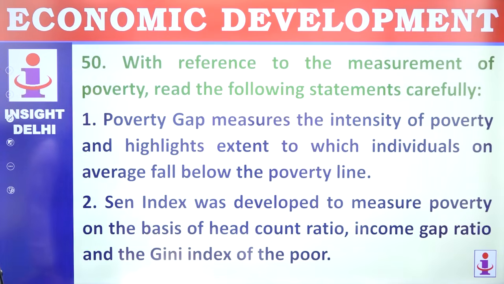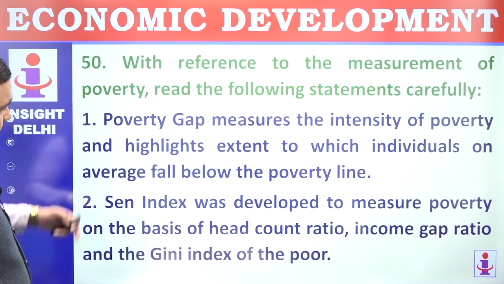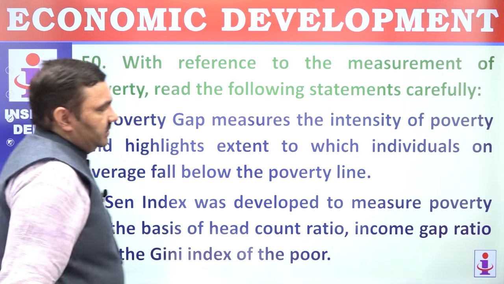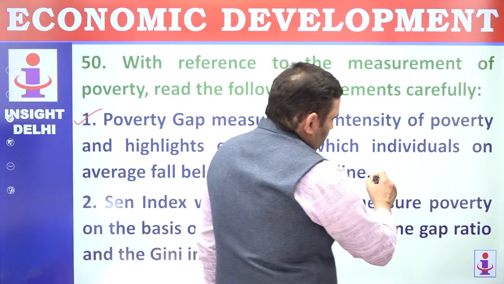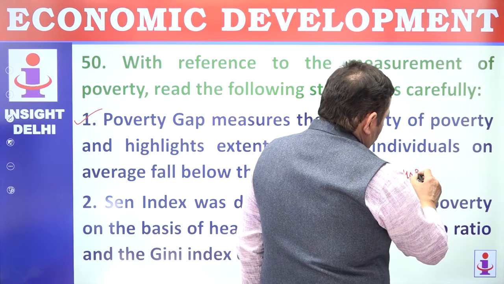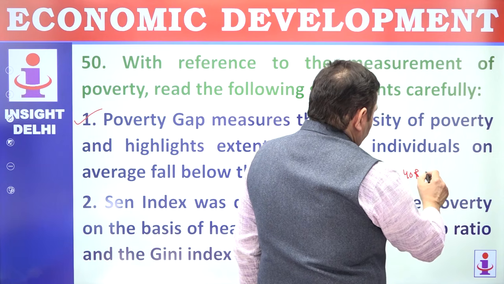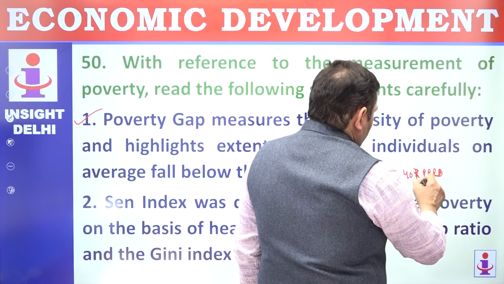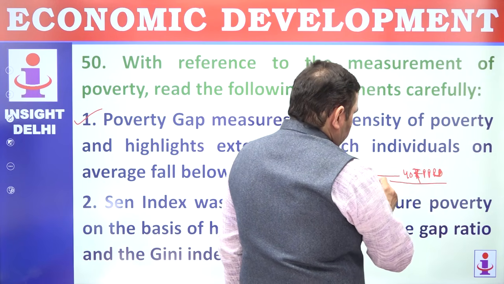50. With reference to measurement of poverty, read the following statements carefully. Poverty gap measures the intensity of poverty and highlights extent to which individuals on average fall below poverty line. Poverty gap means if this is a poverty line, let's say you see 40 rupees per person per day. 40 rupees per person per day is a poverty limit.